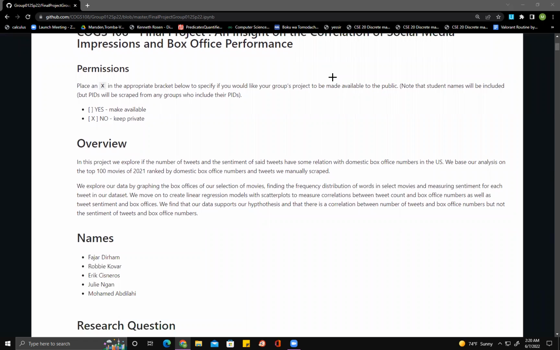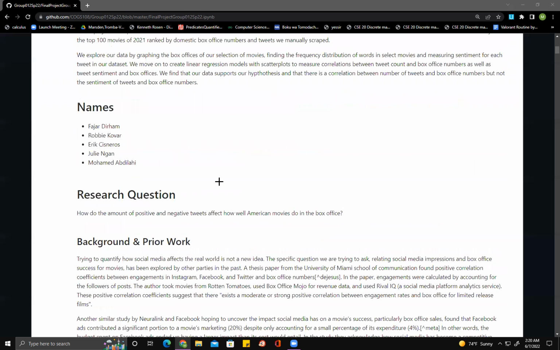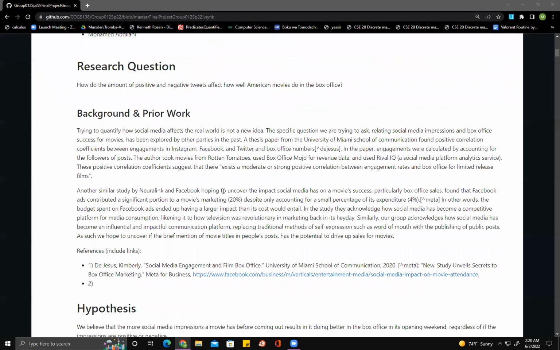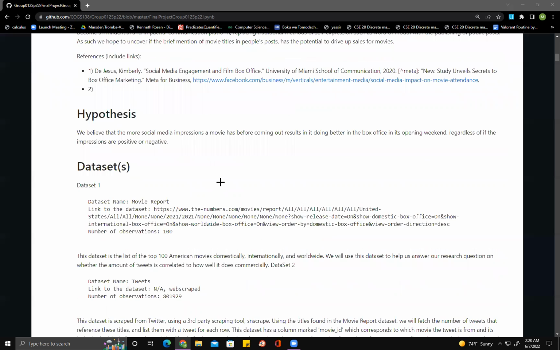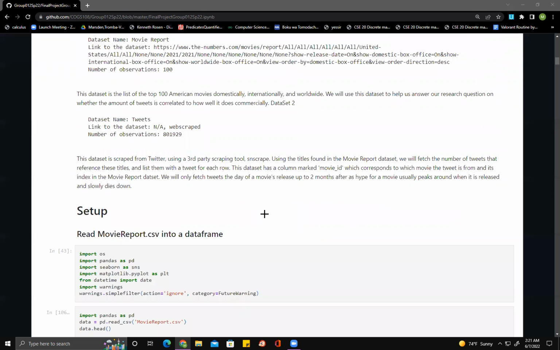This can be seen when we use our two data sets, one being Movie Report, which was previously a messy data set with the list of the top 100 American movies, both domestically, internationally, and worldwide. We were able to clean up the dates in which the movies were released and also made it so the box office numbers were properly transformed to an appropriate data type.